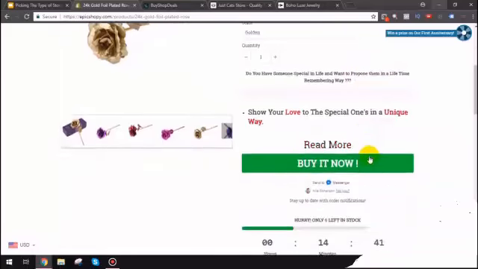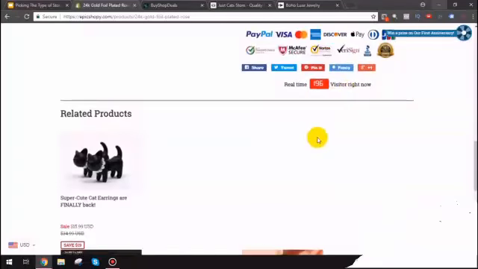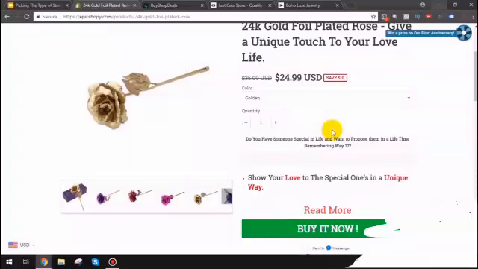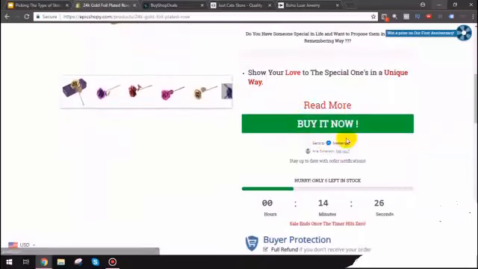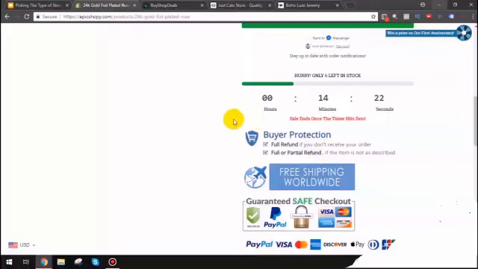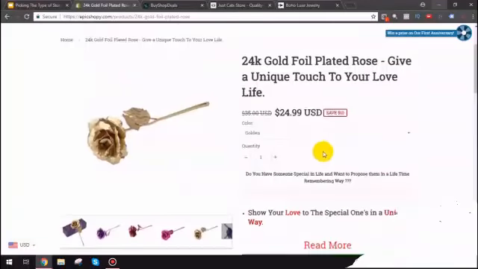Now, there is an app that allows you to do this that's much better than any of these things, and it's called Quantity Breaks. Now, in the app section of this course, I will show you exactly how to integrate that into your store. But for this one, I'm just analyzing this. And as you can see, they have a big buy now button, which is very important. They're using Recart, and yeah, they have all these badges and whatnot.